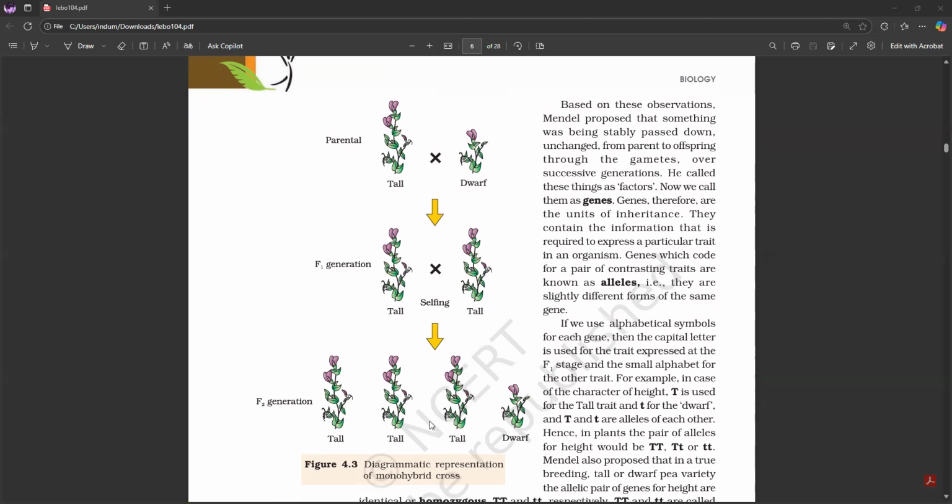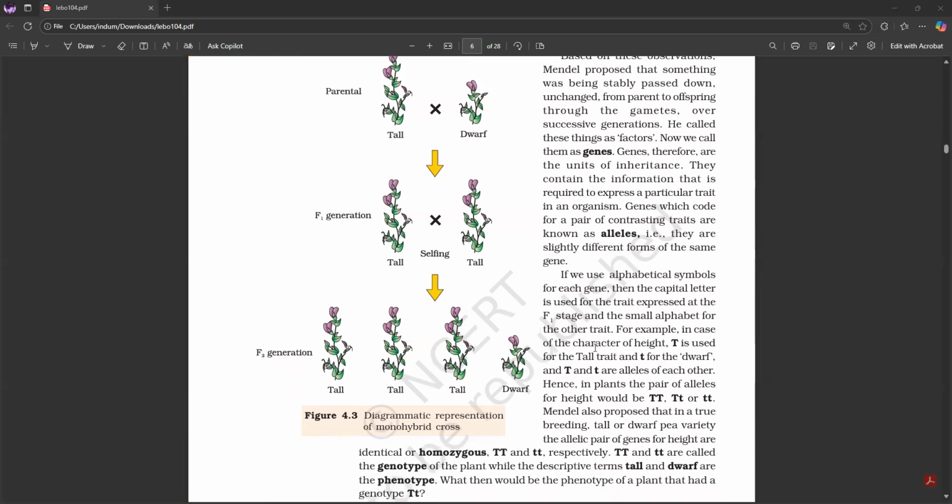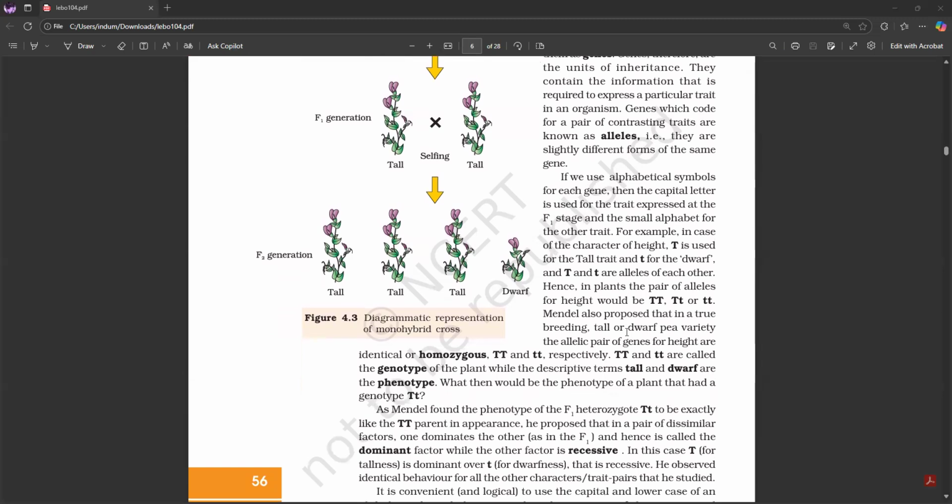gametes over successive generations. He called these things factors. Now we call them genes. Genes, therefore, are the units of inheritance. They contain the information that is required to express a particular trait in an organism. Genes which code for a pair of contrasting traits are known as alleles. That is, they are slightly different forms of the same gene.